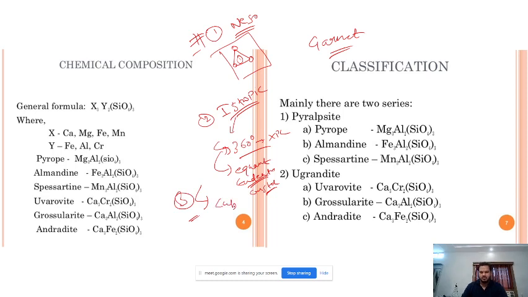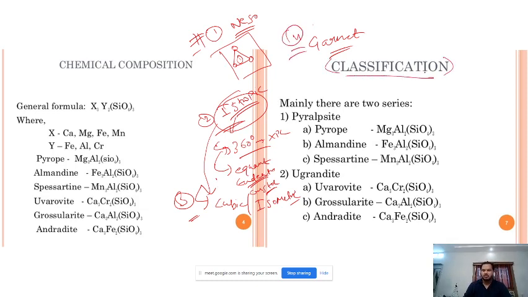Isometric. Yes, isometric, or we also call it cubic. So just by knowing this one property, you can derive these 3-4 points, 3-4 sub bullet points, in the exam. All right. Then the fourth most important thing is classification.